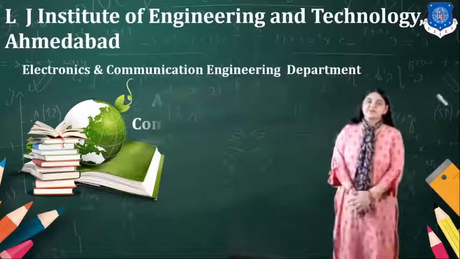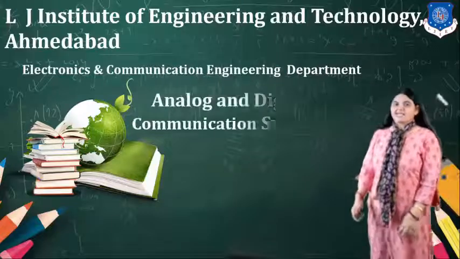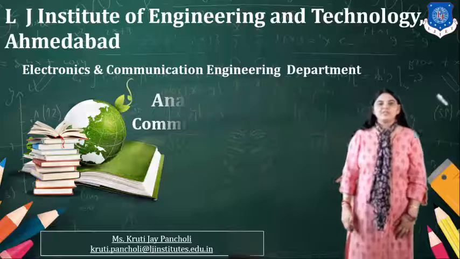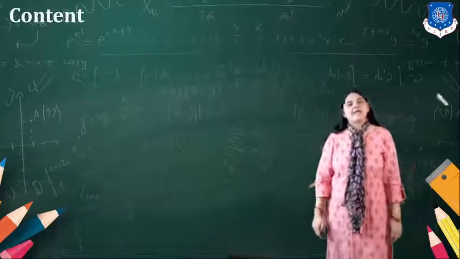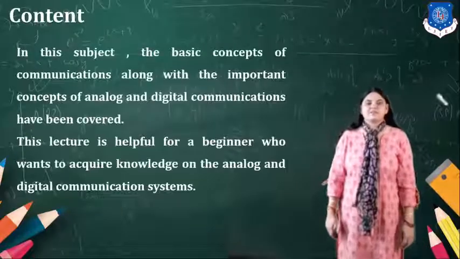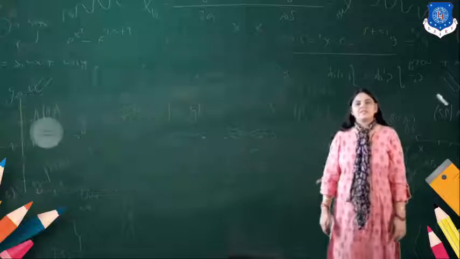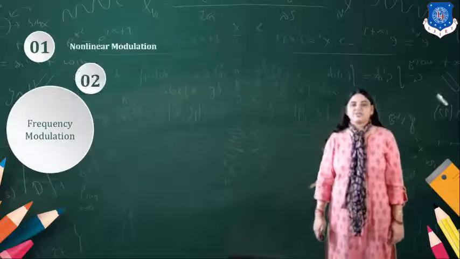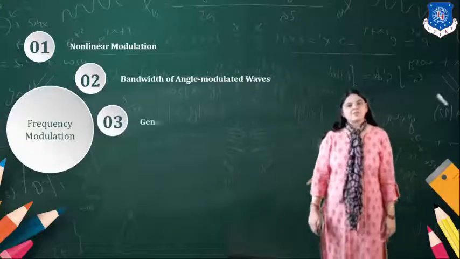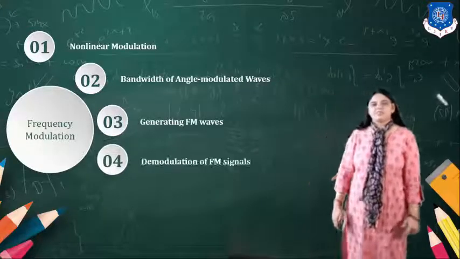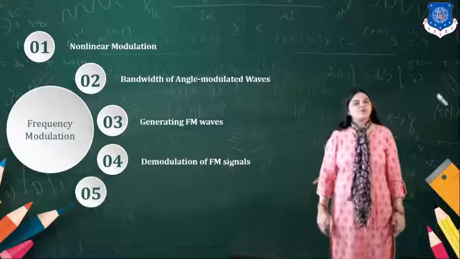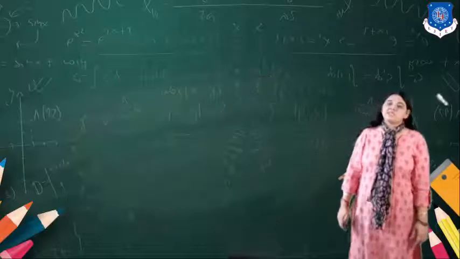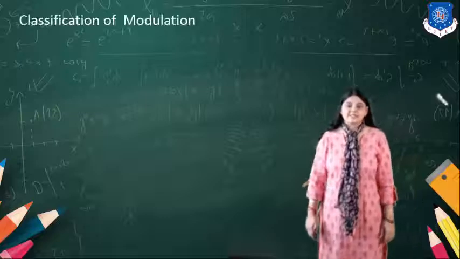This video is about the subject Analog and Digital Communication System. We are going to learn about the various analog and digital communication systems. We are also learning about frequency modulation and phase modulation. We know what frequency modulation is: the frequency of the carrier changes in accordance with the amplitude of the modulating signal.